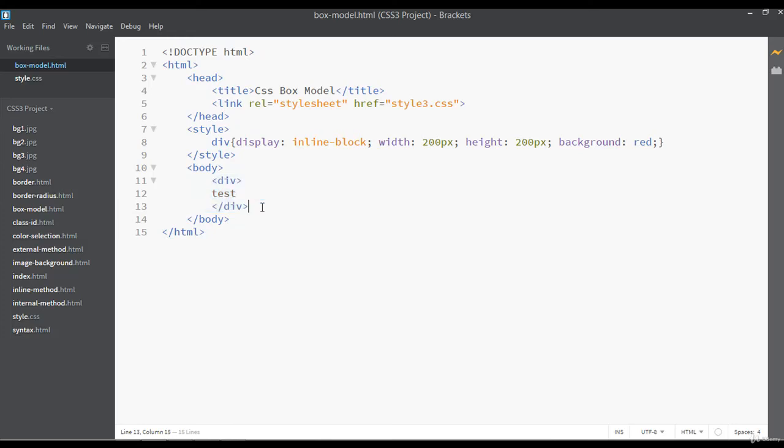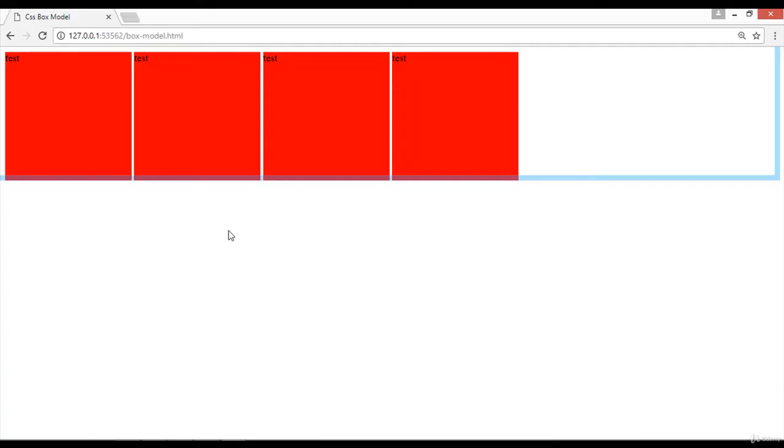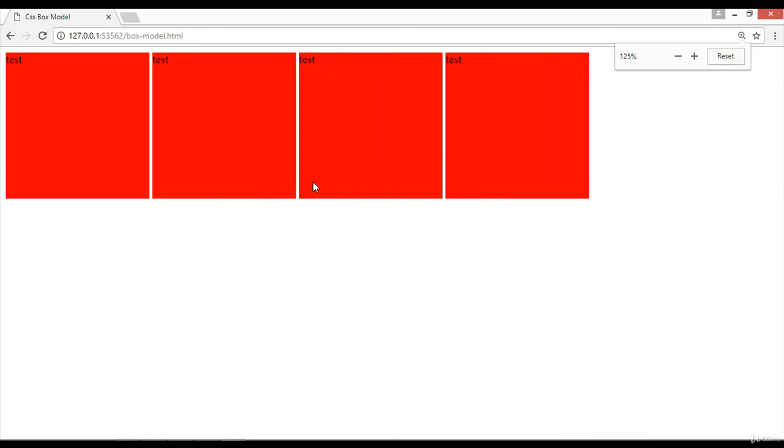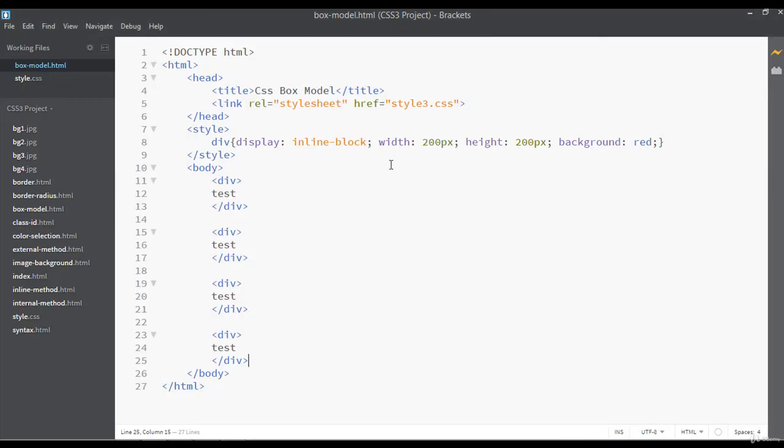So you can copy this div and paste once again and again. You can save and refresh. So you can see this is the box that we have created, 200 by 200, by giving width and height properties. So one more thing you can do here, that is use margin.